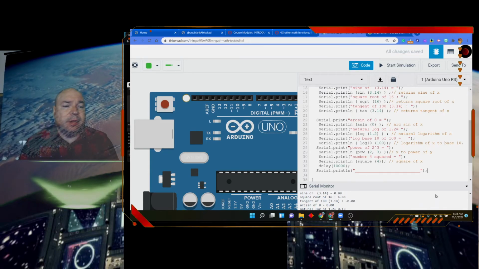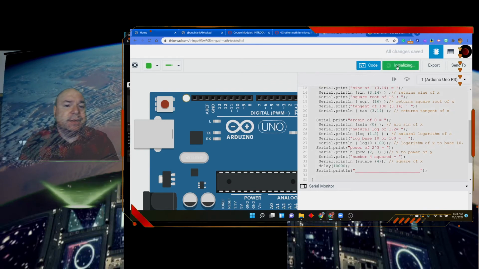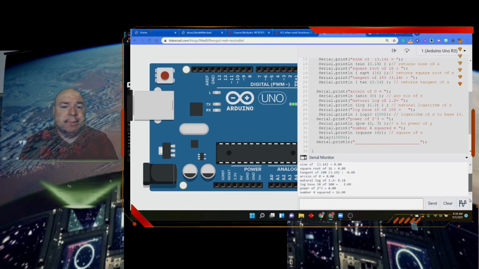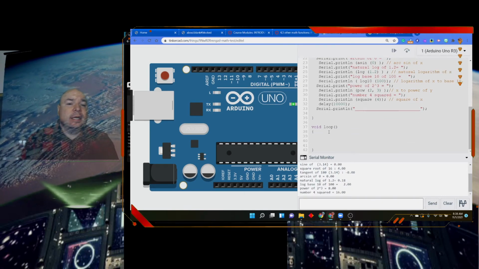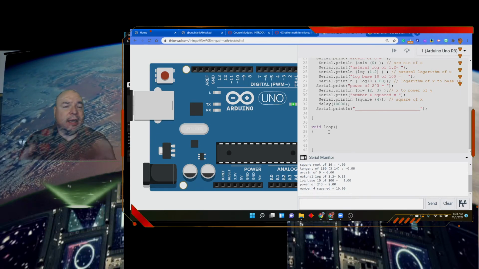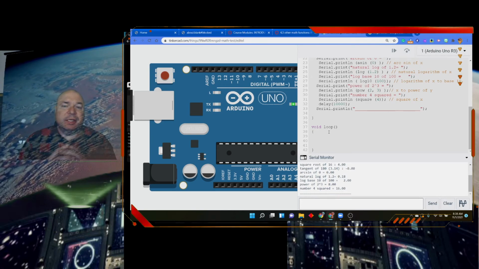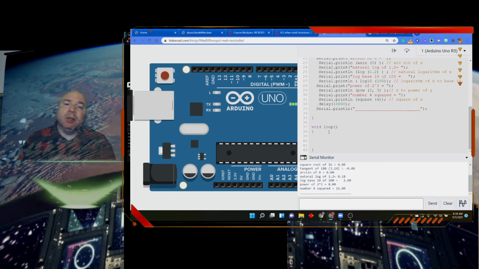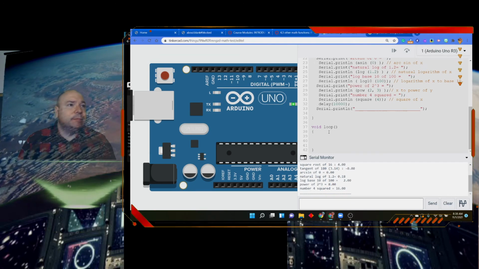So let me clear the serial monitor and just show you that that works. And then the computer's just going to keep running the simulation. See? It just showed up one time. And now the computer's going to keep running this loop with nothing in it. Nothing's happening. But sometimes it's useful to remember that if you just want something to happen one time, and you're just looking at results on the serial monitor, it's useful to put it up in setup rather than in the loop. That way we only have it happening one time in our code.